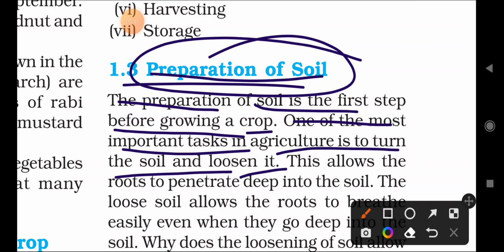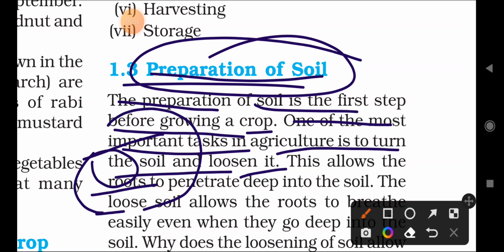Okay, what is the first step? It means you have to turn the soil and loosen it. So you have to turn the upper soil. This is the upper layer and this is the inner layer. We are rotating it, so this layer comes up and the upper top layer goes down. This is called soil rotation. So this is very important.